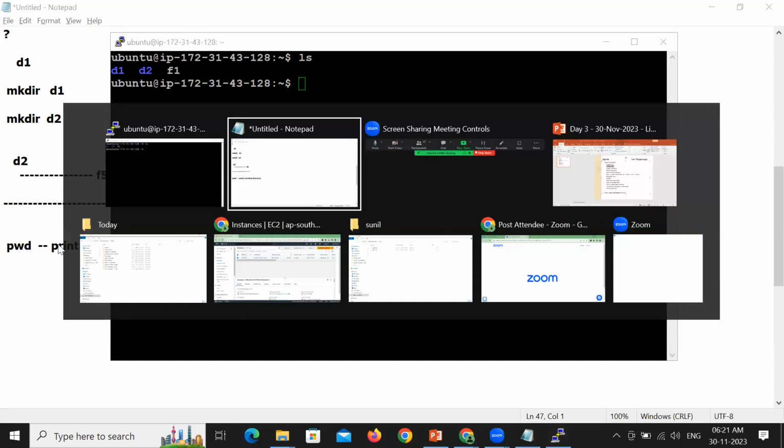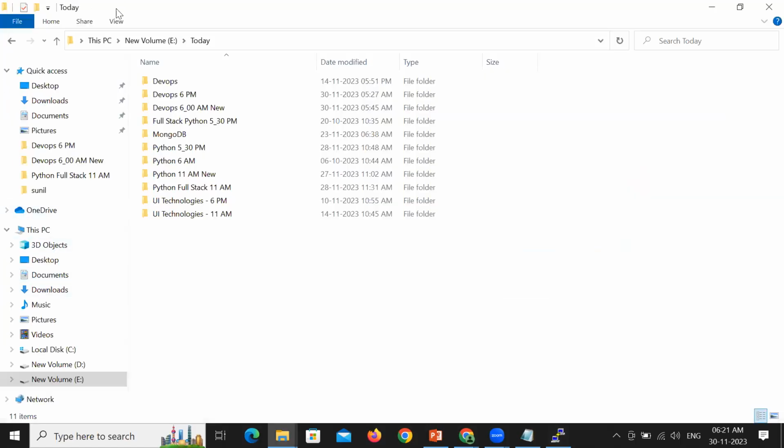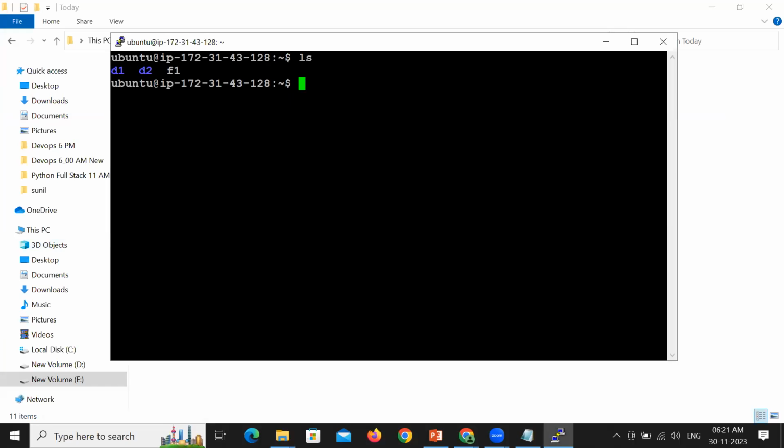For example, this particular folder is currently pointing to the E drive, today folder. So this is the current path, E drive today. Similarly in Linux also, I want to know the current path in which I am working. Whenever you want to know the current path, we have a command called pwd, stands for print working directory, which will show you the current path. You can see here currently you're pointing to /home/Ubuntu.